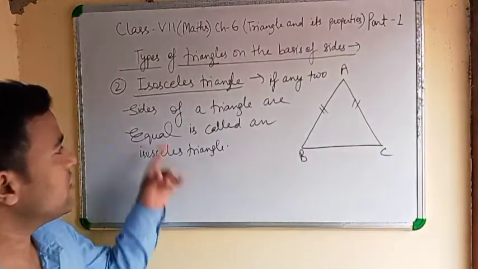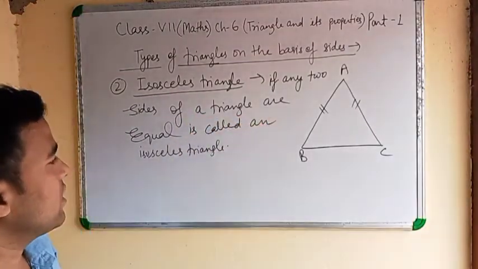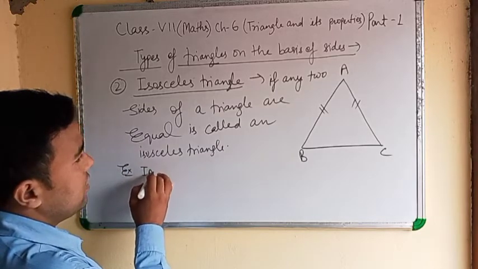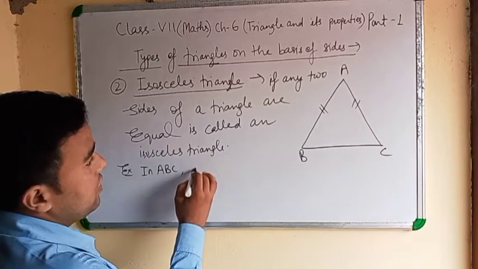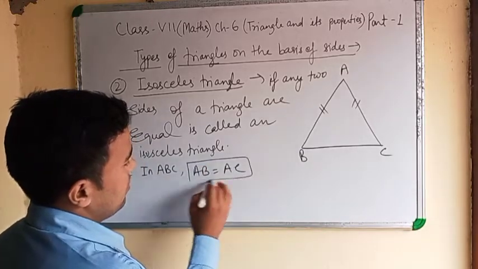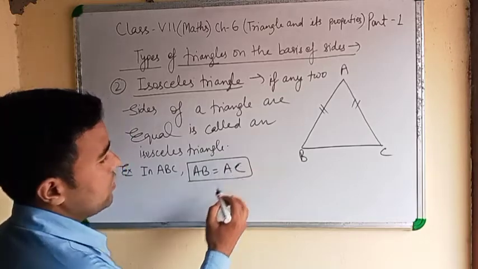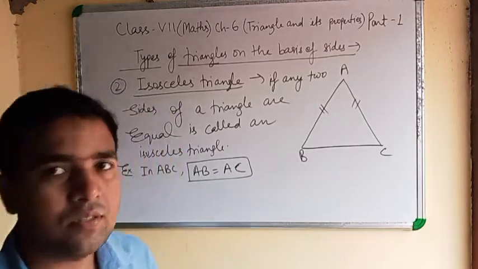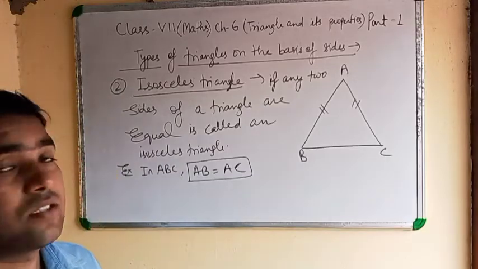If any two sides of a triangle are equal, it is called an isosceles triangle. Example: in triangle ABC, AB equal to AC. Both lines are equal, so it is isosceles. Note down.